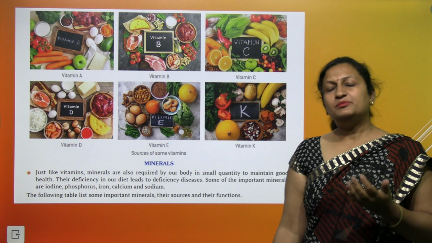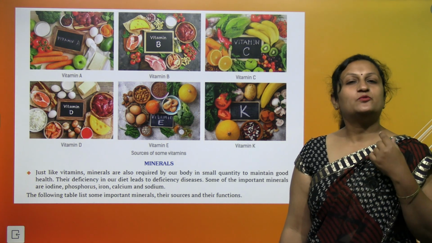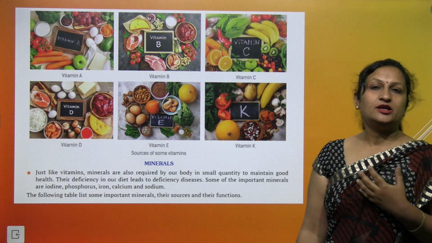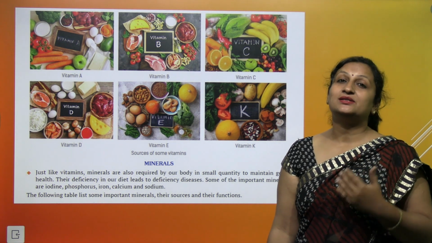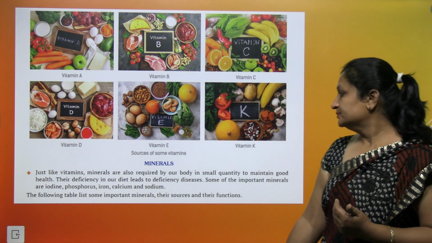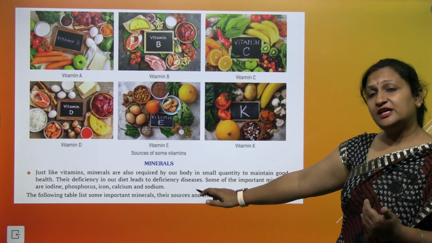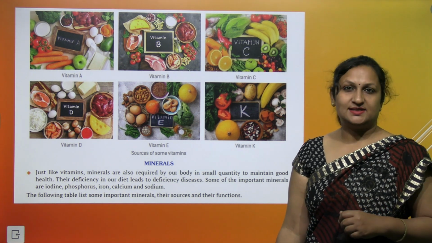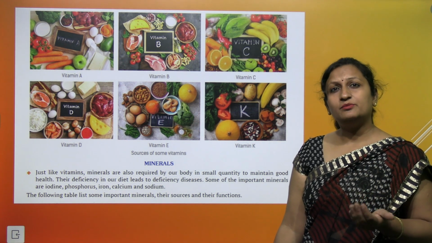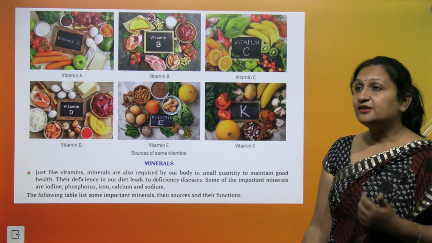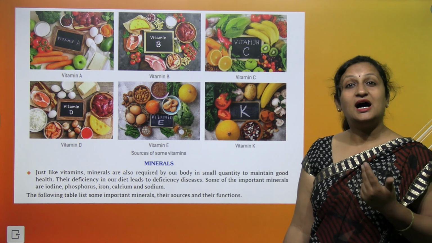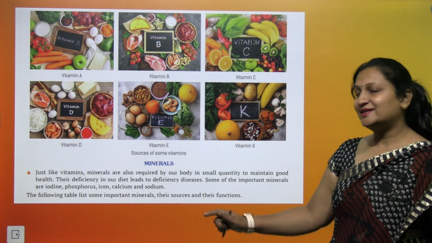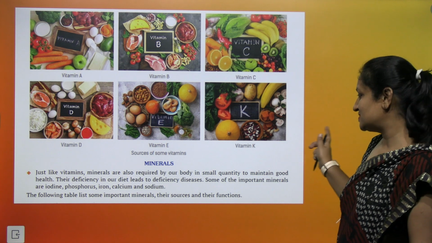Just like vitamins, minerals are also required by the body in very small amounts. But minerals play a very important role in the growth and maintenance of our body. If there is a lesser amount of minerals in the diet, it can lead to various deficiency diseases. Now, what are the important minerals which are required by our body? They are calcium, iron, phosphorus, sodium. So let us study about them, their functions and their sources.